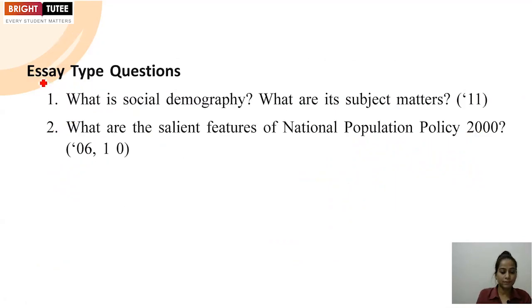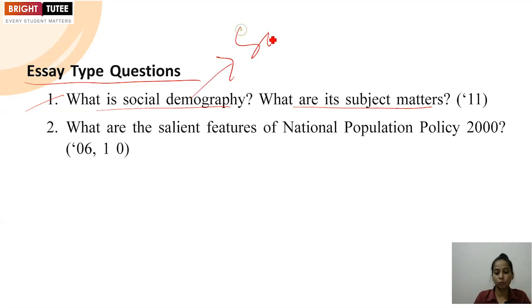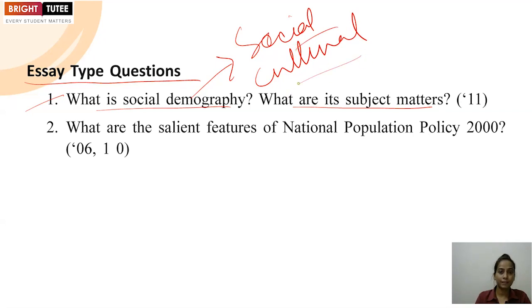Next, we are going to discuss the essay type questions here. The first one they have asked: what is social demography and what are its subject matters? So we have to mention that social demography takes into account the social and cultural factors, that it includes the social and cultural factors here, while we are studying demographic processes or demographic structure.